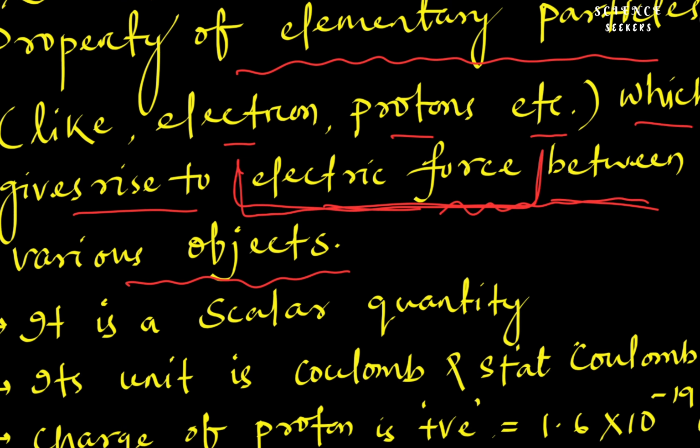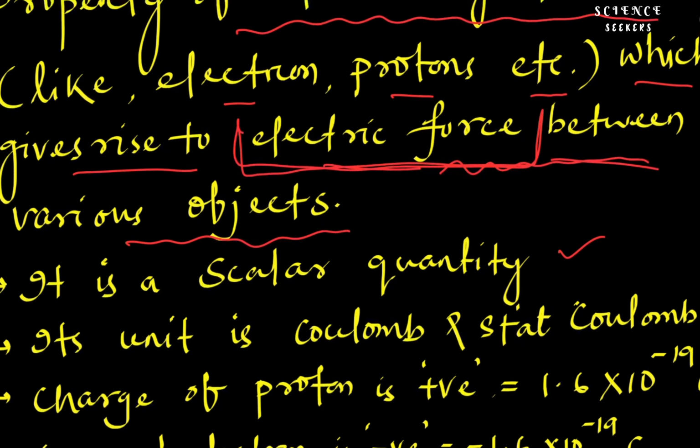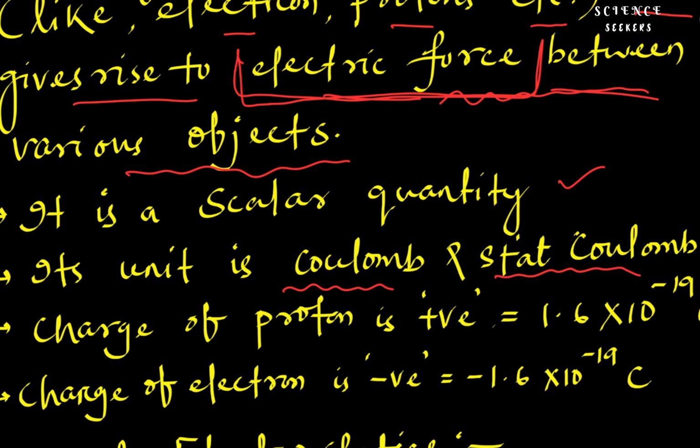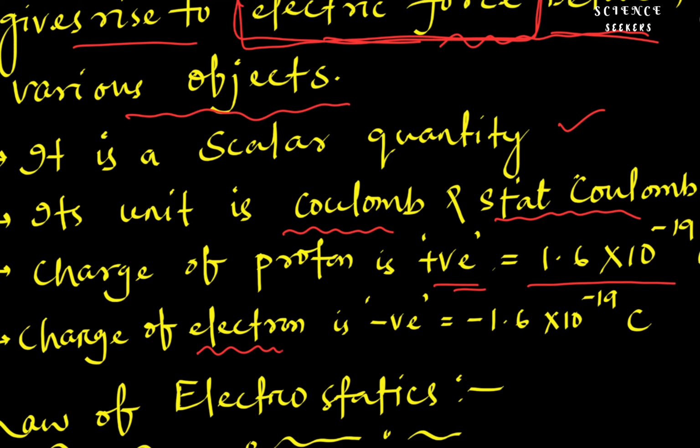And electric charge is a scalar quantity, and its unit is coulomb and stat coulomb. The charge of a proton is always positive, and that is 1.6 × 10^-19 coulomb. The charge of an electron is negative, that is -1.6 × 10^-19 coulomb.